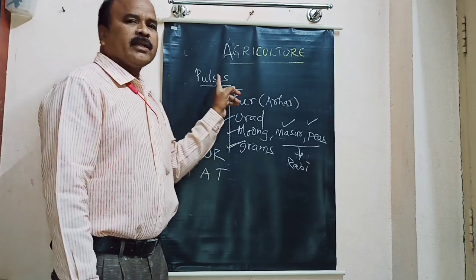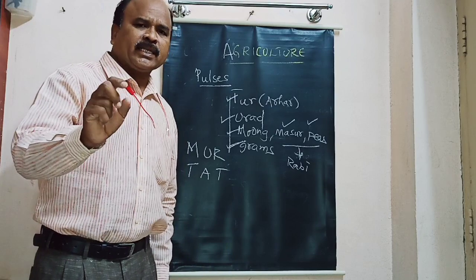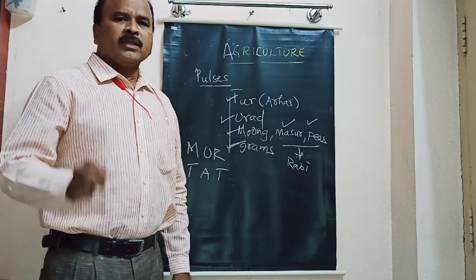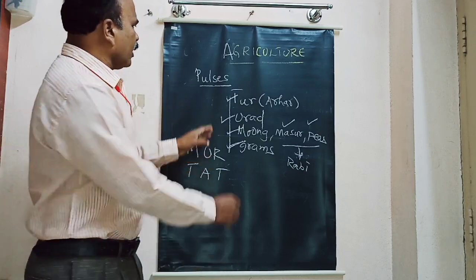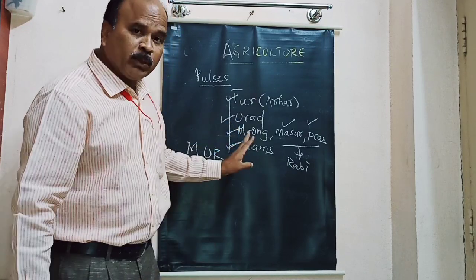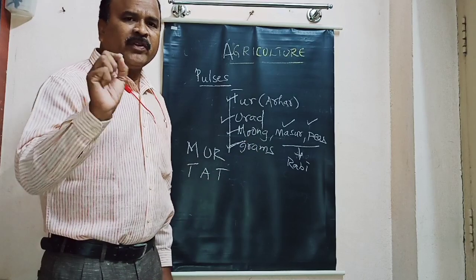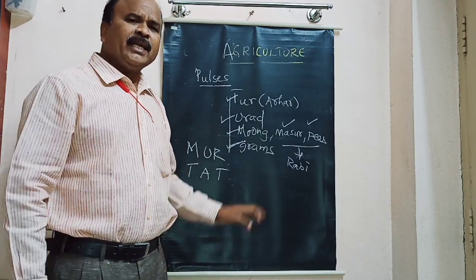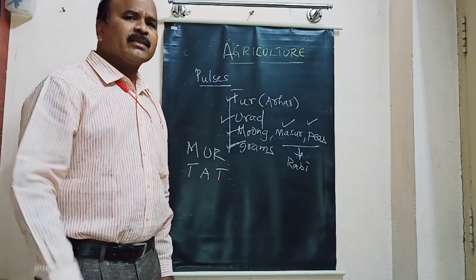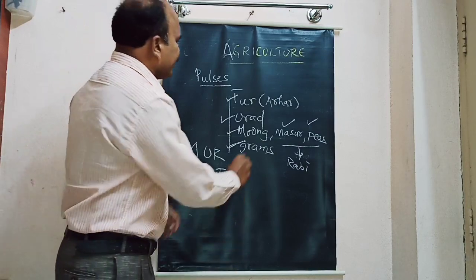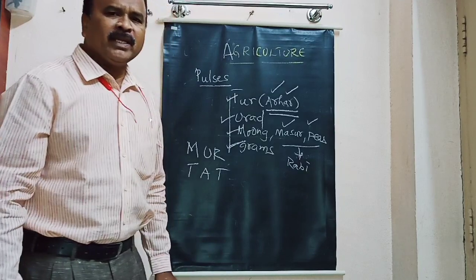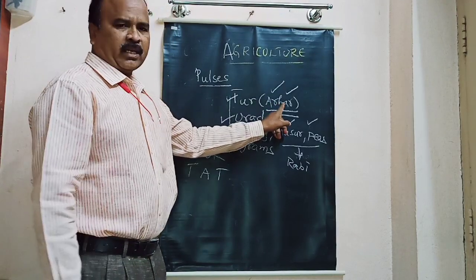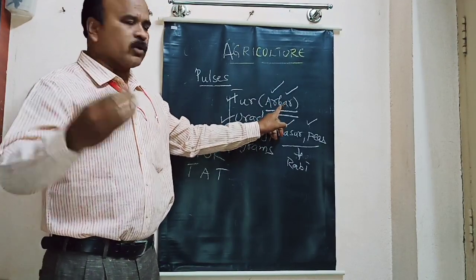These pulses also help in fixing nitrogen in the atmosphere. This will help in increasing the soil fertility. Almost all the pulses are leguminous crops, so they are very useful in fixing nitrogen in the atmosphere. That increases soil fertility. Except arhar. So the pulse which does not help in fixing nitrogen is arhar. You may expect this in one more question.